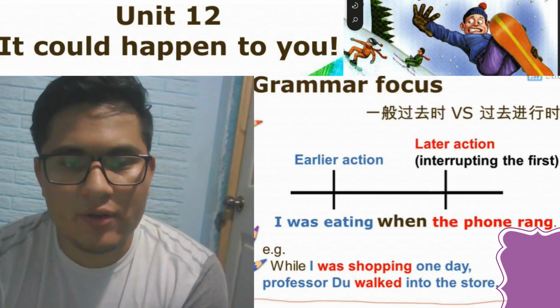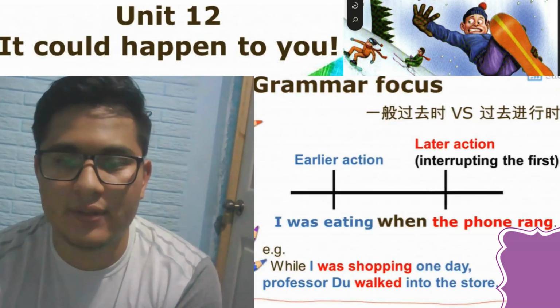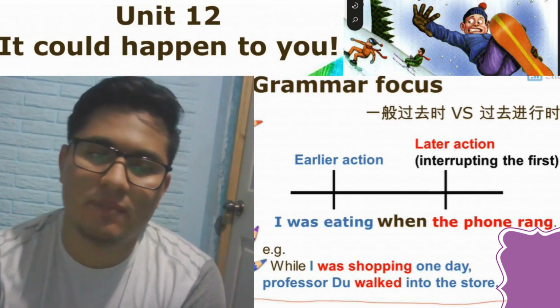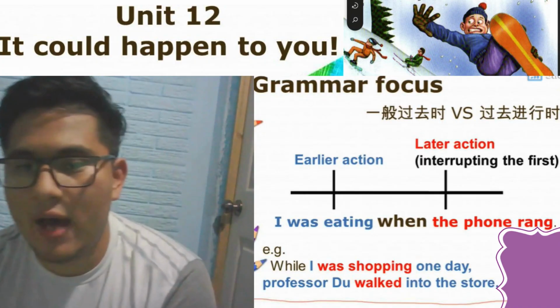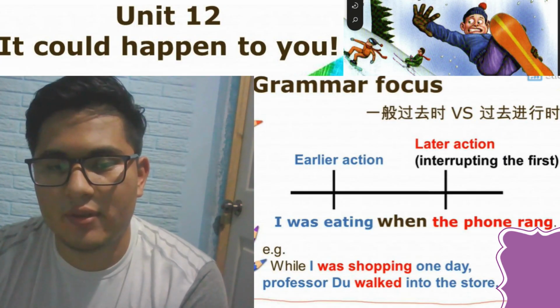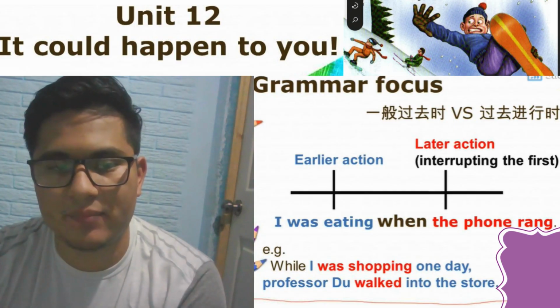So we are going to practice what we have learned in class. We are going to use WordWall, this platform, to practice the grammar that we have learned in this unit. You have 30 minutes so you can practice using this platform, and we are going to put the right grammar in the sentences we can see.